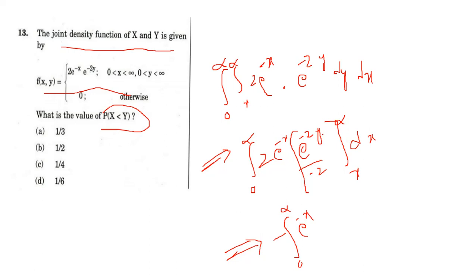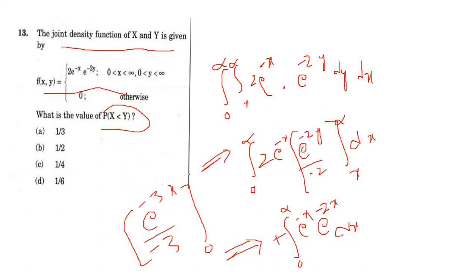When I put infinity here, 0, then lower limit e power minus 2X, minus minus will be plus, then e power minus 2X dX. Finally you got here e power minus 3X, e power minus 3X divided by minus 3. Limits are 0 to infinity. When you put infinity here, 0. When you put 0 here, get 1, minus minus plus. Finally you got 1 by 3. Option A is correct answer for question number 13.